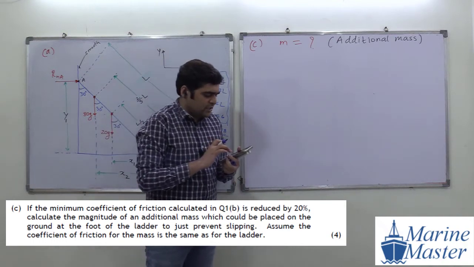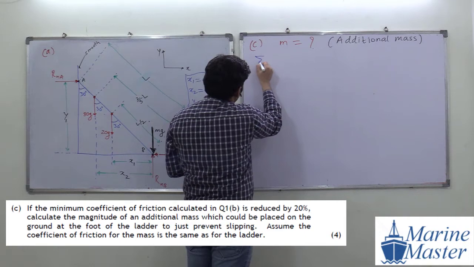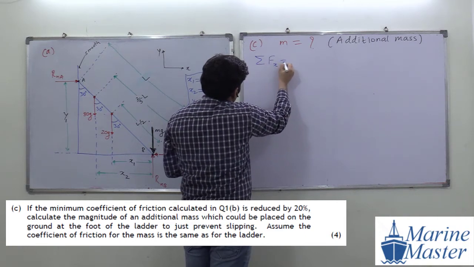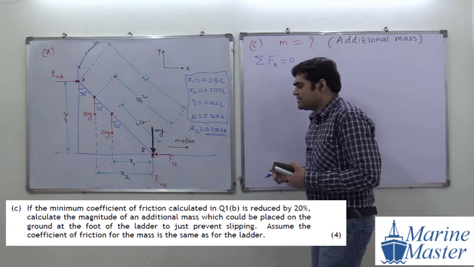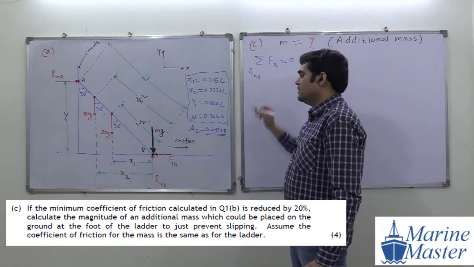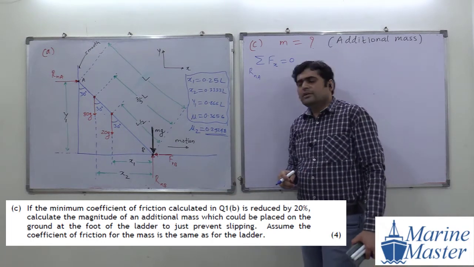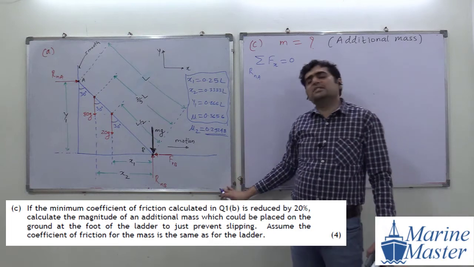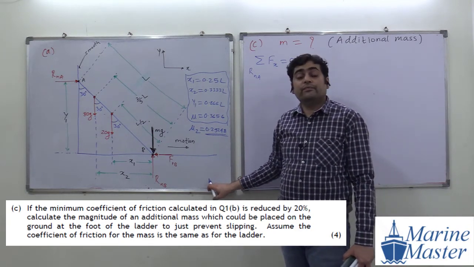So try to see the scenario here. We will start again. Summation of forces in the X direction equal to 0. No need to draw the diagram here. What are the forces here? RNA. Here we can't use force. Means we can use, but see how many forces are there.